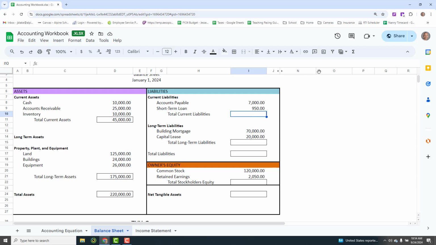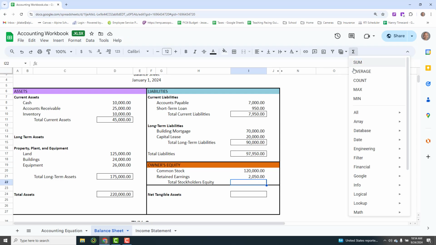So let's do the math here. Again, I'm going to use the sum. 7,000 plus 950 is the total. Going to use the sum equation. We have 70,000 plus 20,000, which is 90,000. So we have our total liabilities with the sum button again, which is 7,950. I'm going to type in a comma here to also add in the 90,000, and that gives me a total liabilities of 97,950.